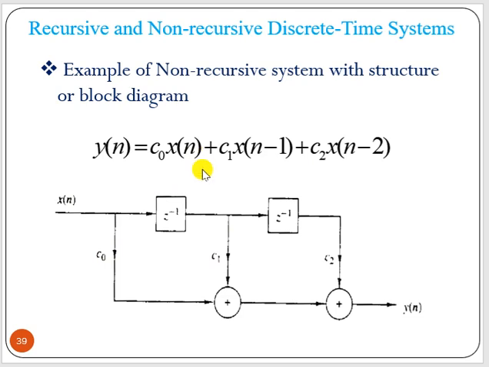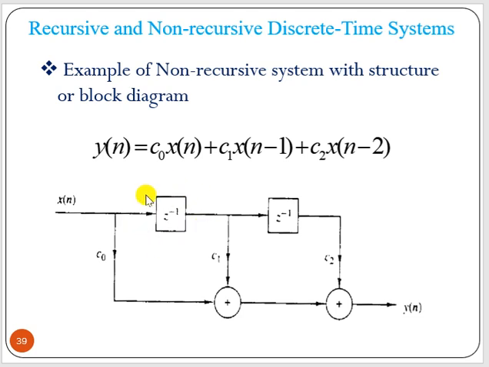Now this can be drawn by a schematic diagram, which shows the signal flow. x of n goes here, and there is a multiplying factor c0, so we get c0 times x of n. This z inverse is called a unit delay element.